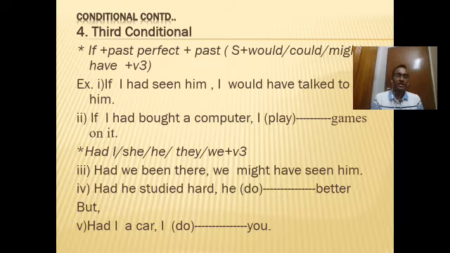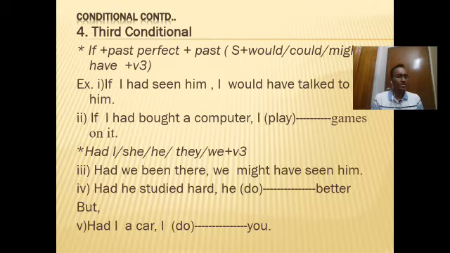Had he studied hard, he, what is the answer? You will use would have, could have, might have, and then the past participle form of the verb. So I think you know the answer. If you know the answer, you can write it in the comment box. And the final one, you see, had I a car.